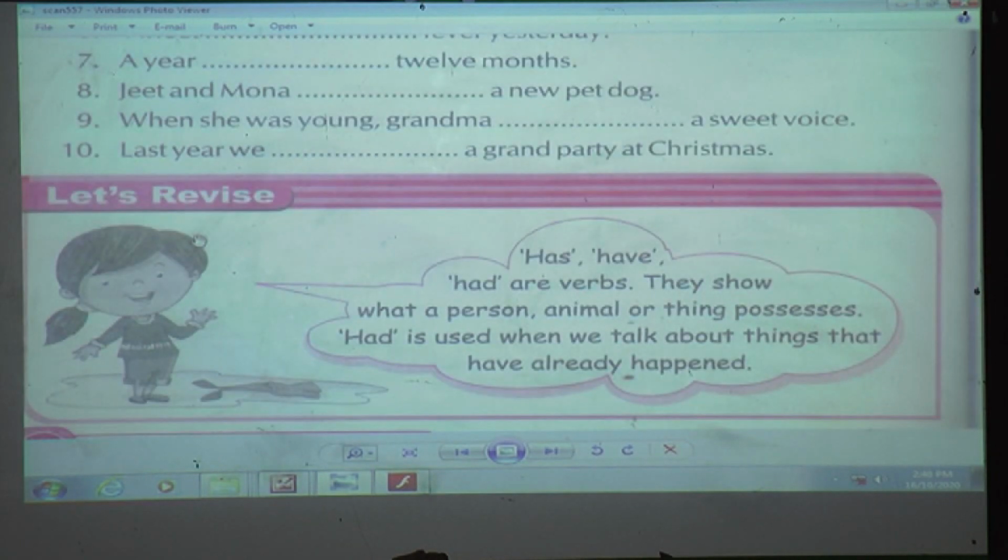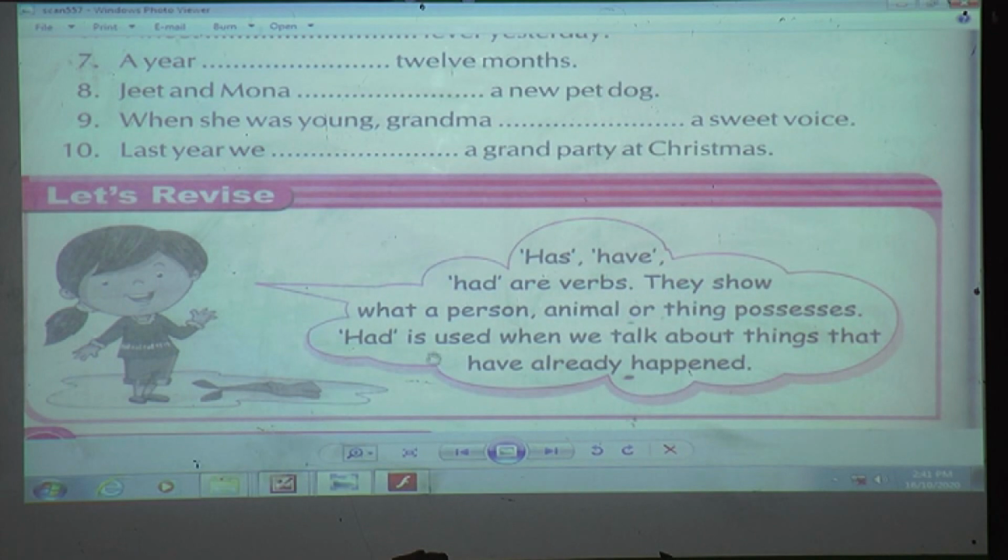So what is the revision? That has, have, had. What are they? Yes, they are verbs. And what do they show? They show what a person, animal or thing possesses. This word is very important. So when the sentence shows that something is possessed by a person, animal or thing, that time you have to use these has, have and had.